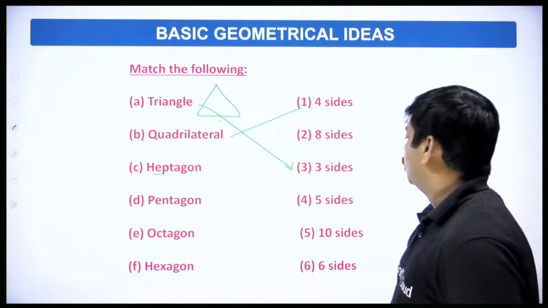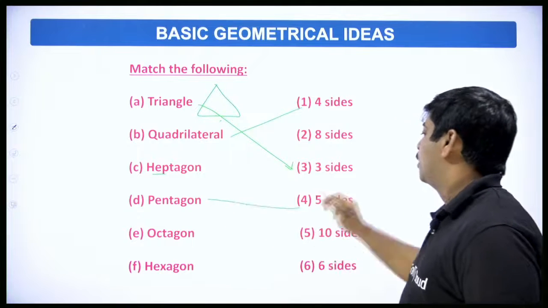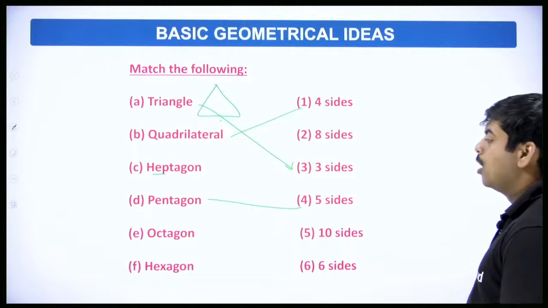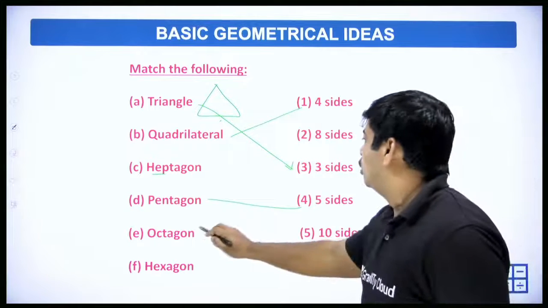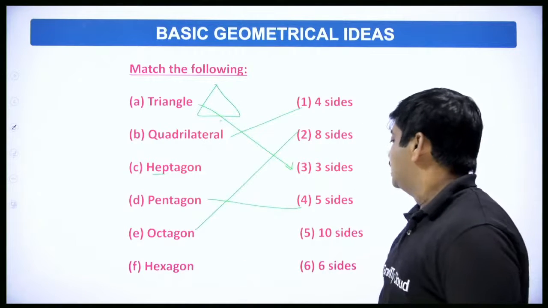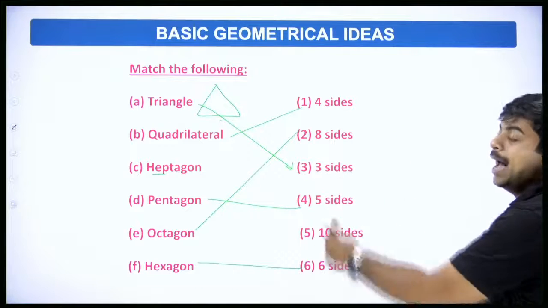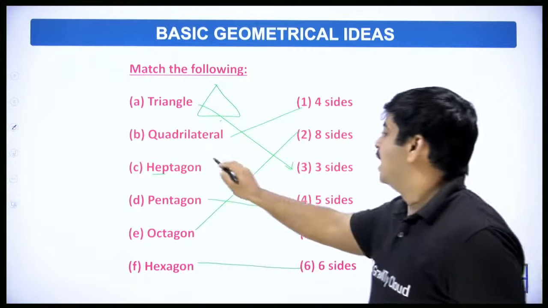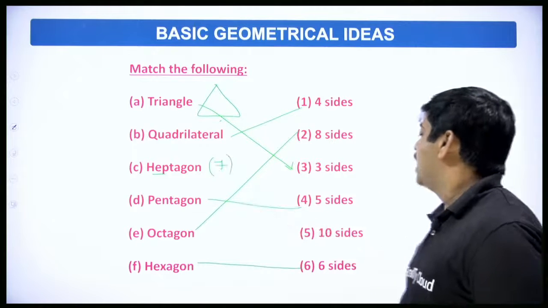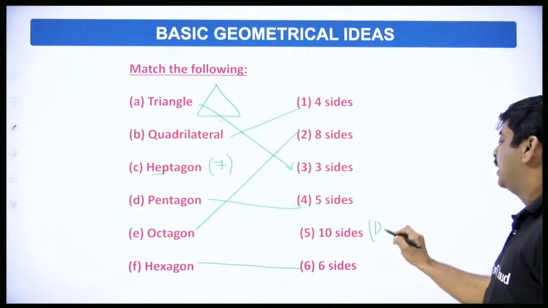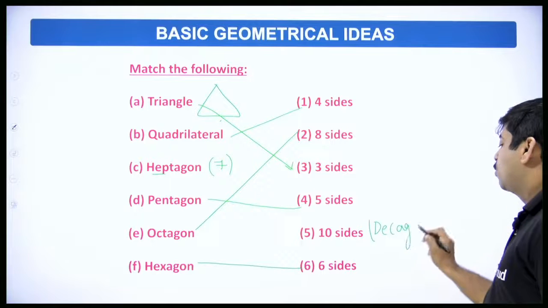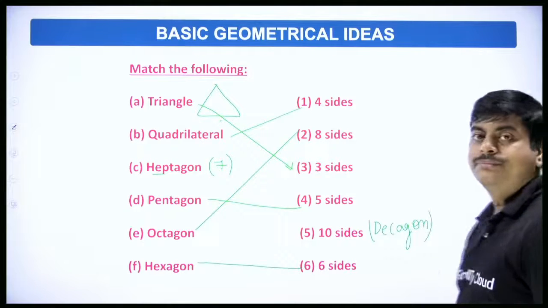Okay, pentagon. Pentagon is a five-sided polygon. Octagon is an eight-sided polygon. Hexagon is a six-sided polygon. And we don't have another option for heptagon. Heptagon is a seven-sided polygon. And 10 sides we call a decagon.